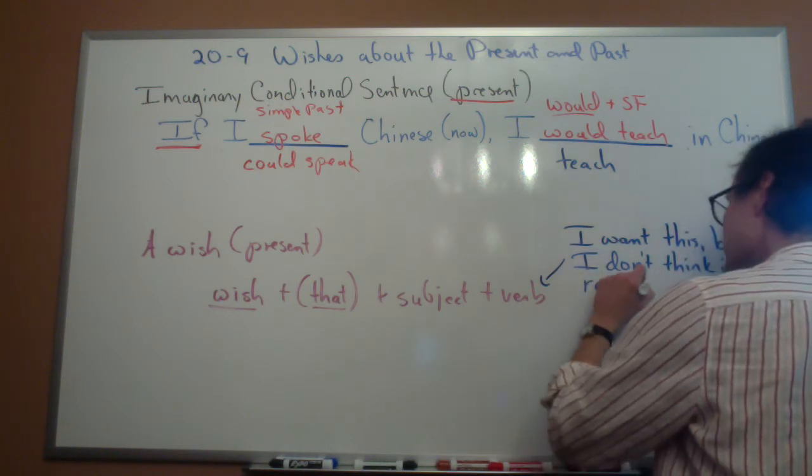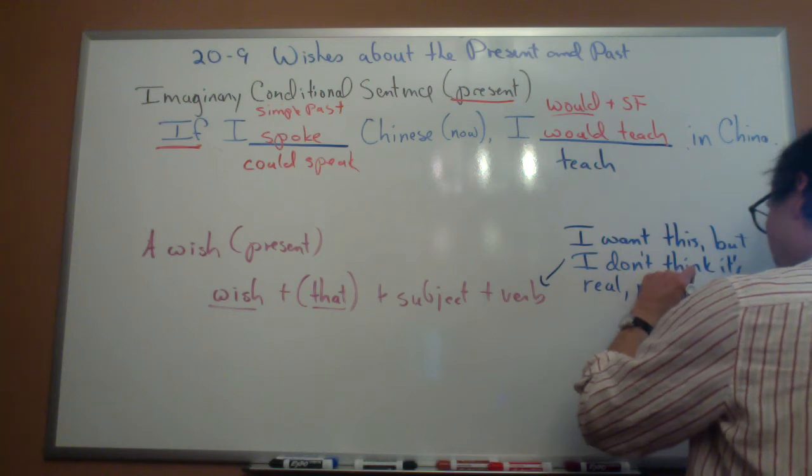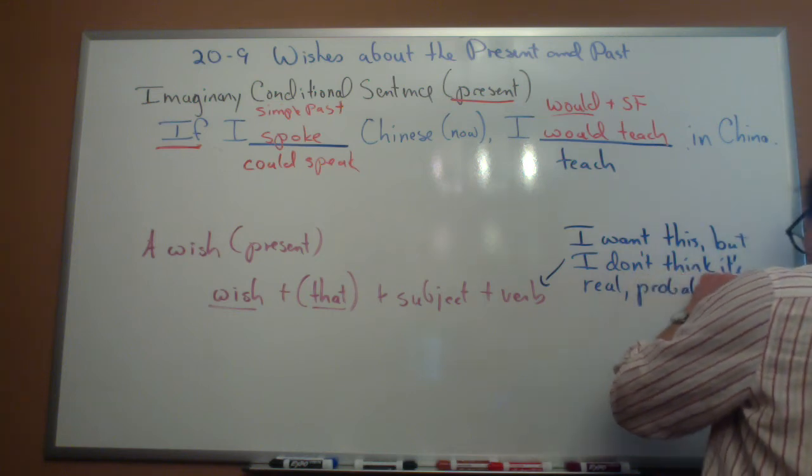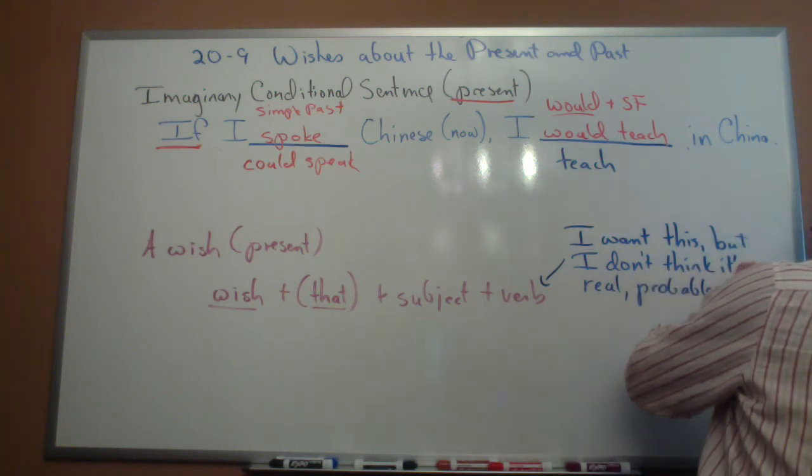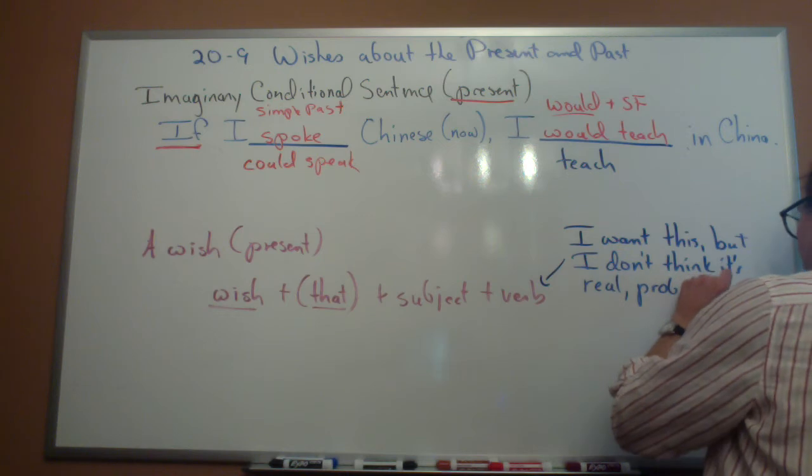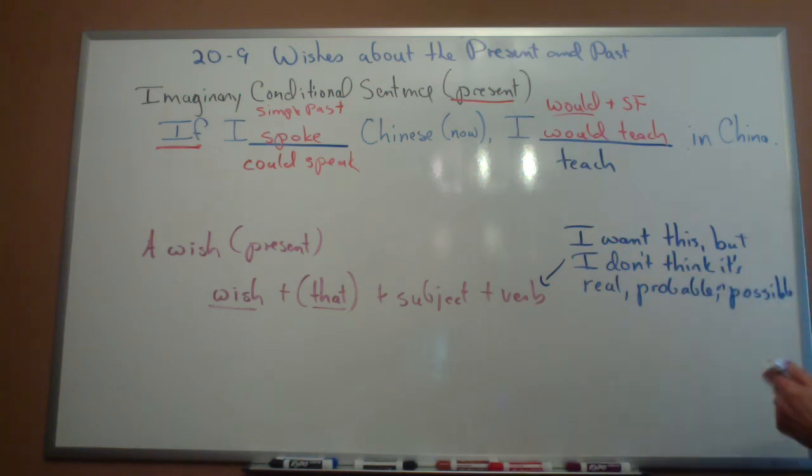Or I don't think it's probable, or I don't think it's possible. So I don't think it's real, probable, or possible.